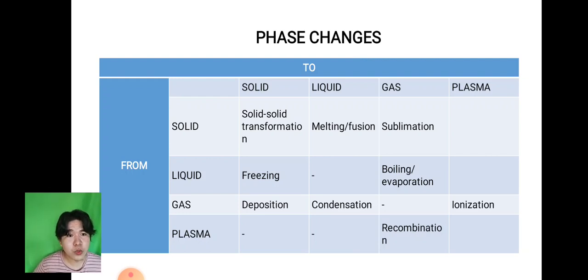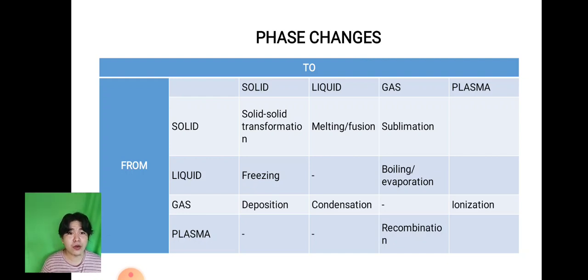Next, we also have gas to liquid. We call that one condensation. So example of this one is kanang sa grass bitaw nga every morning mapundo nga tubig. That is the best example of condensation. Another example of condensation is during the water cycle, mag-condensate ang tubig nga gikan nga nag-evaporate.